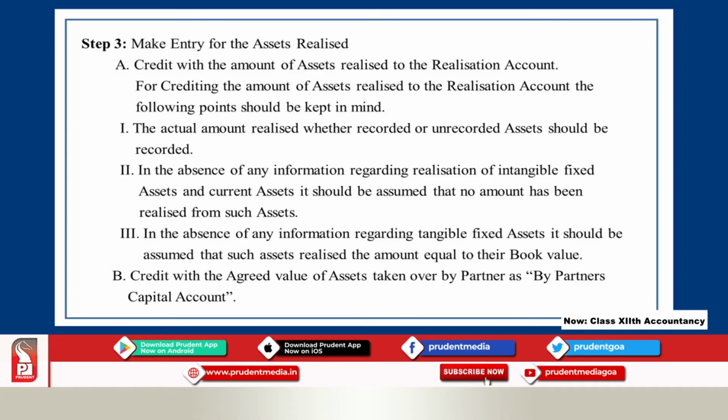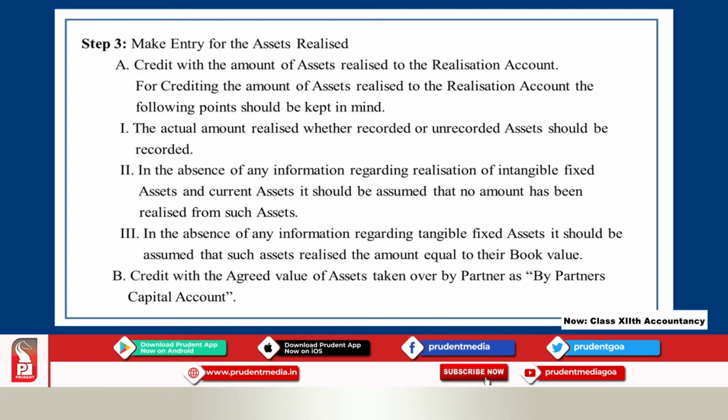The asset taken over by the partner is debited to the partner's capital account and credited to the realization account, which means to that extent the firm's liability towards the partner decreases. So it becomes as good as sale recovery only. If any partner takes over any asset or assets, that should be credited to your realization account.